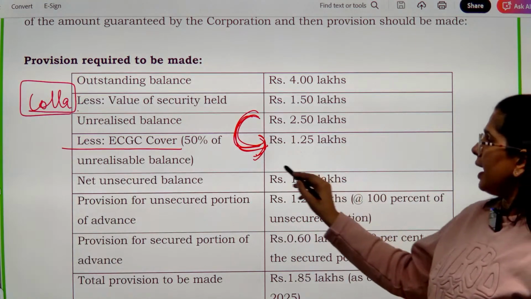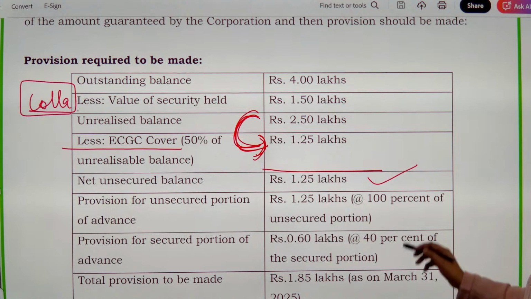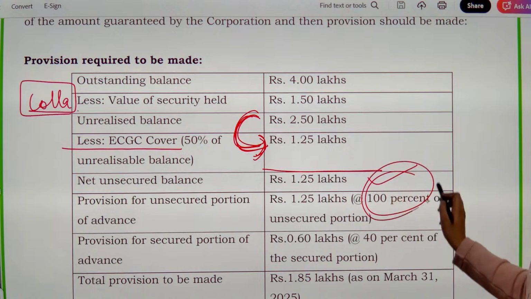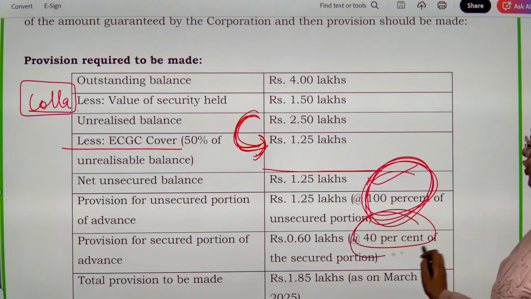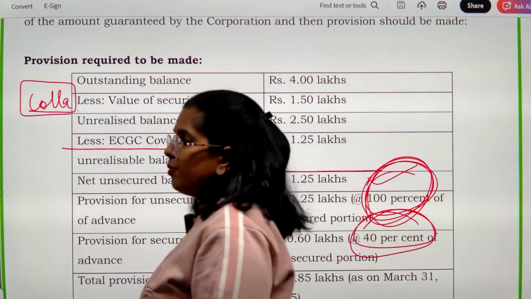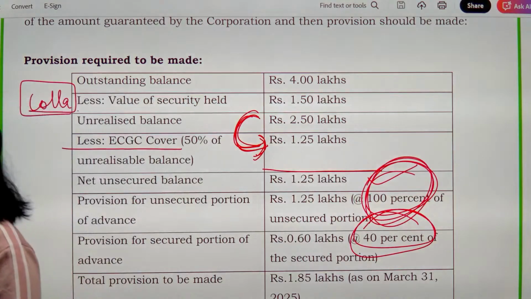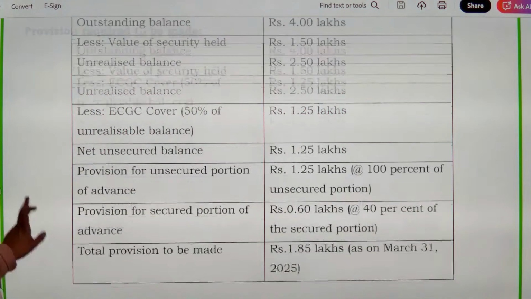Now what is your net unsecured balance? 1.25 lakh. What is the provision for unsecured portion? Unsecured portion पे मैं 100% provision बनाऊंगी and for the secured portion I'll make 40% provision. ठीक है, secured के लिए मैं कितना provision बनाऊंगी? 40% and that is going to give me my total provision. ठीक है.